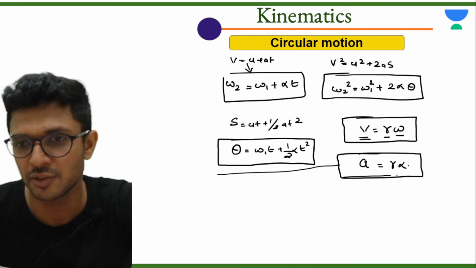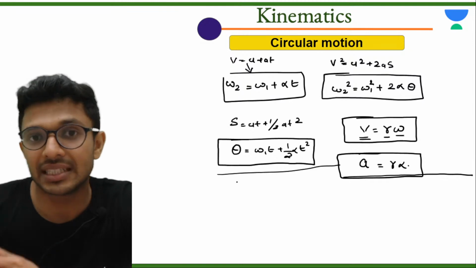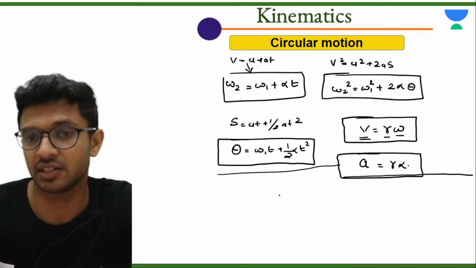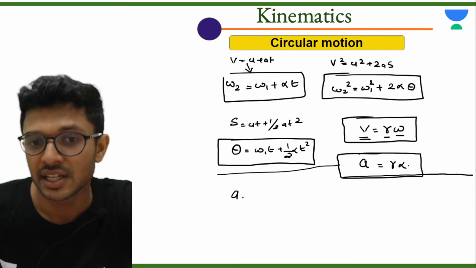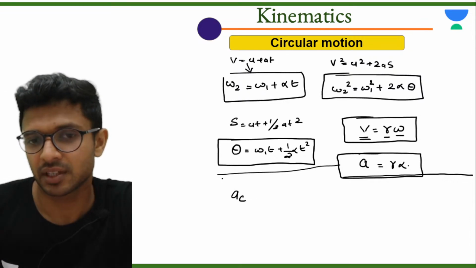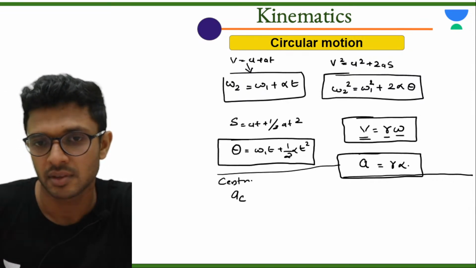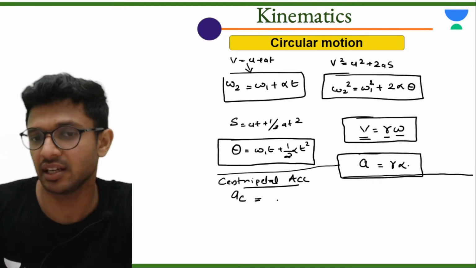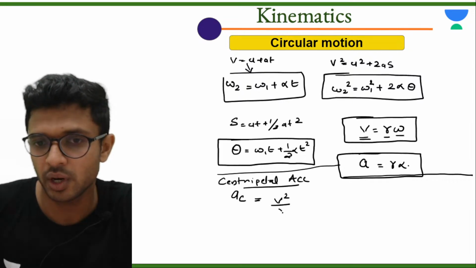Now we are going to proceed further. There are two linear accelerations associated with circular motion. One is centripetal acceleration, AC, and its formula is v square divided by r.